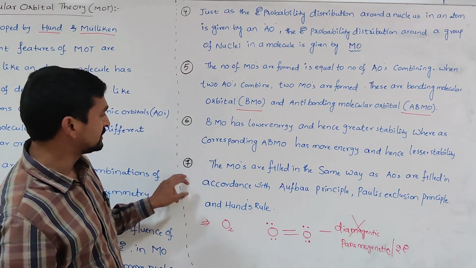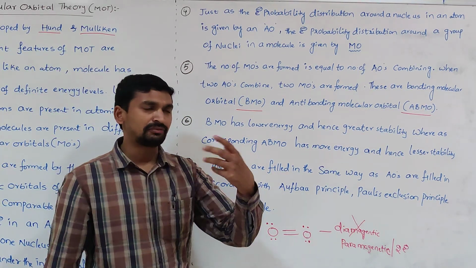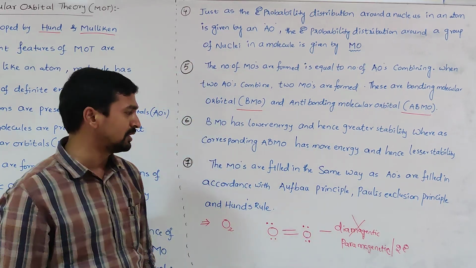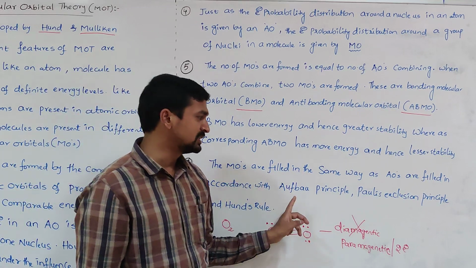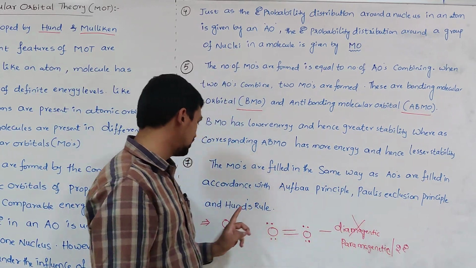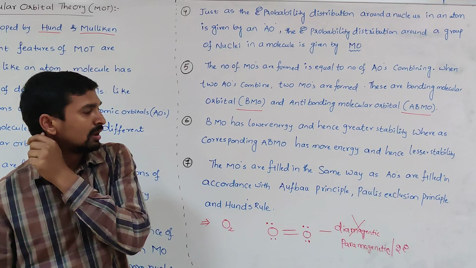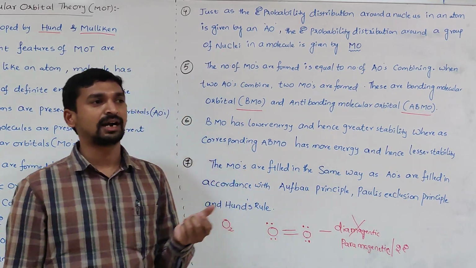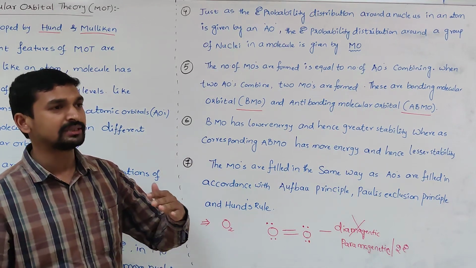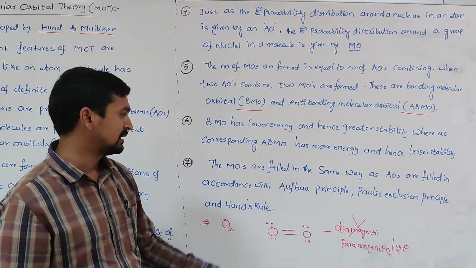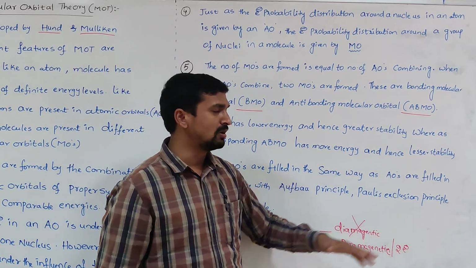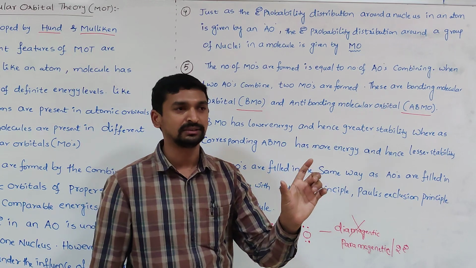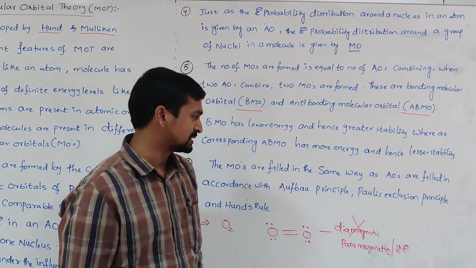And coming to the seventh one. After discussing the atomic orbitals, while filling the electrons, we follow three rules there. What are they? Aufbau principle, Pauli's exclusion principle and Hund's rule. These three rules say that we have to fill up the electrons in the atomic orbitals in increasing order of energy of the orbitals, that is Aufbau. After that, Pauli's exclusion principle: each orbital can accommodate a maximum of two electrons with opposite spins, right?